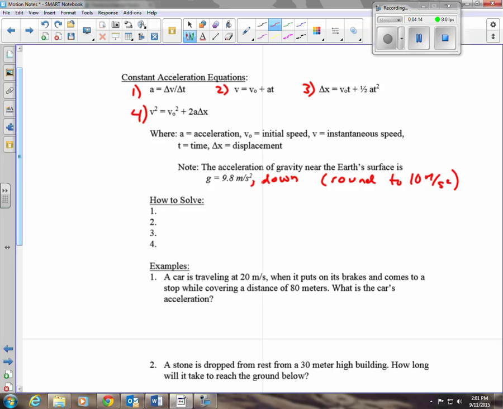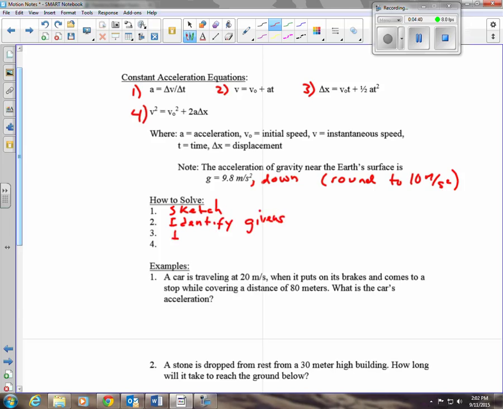Okay? However, most of the time, we're just going to use 10 to make that a little bit easier. Now, how to solve these problems, okay? And at first, they may seem really, really easy, and you might not feel like you have to make these steps. However, when you get to a trickier one, it's a good idea to do these steps. The first thing is you may want to make a sketch. Sometimes you can skip it, but I find it helps a lot. The second one is to identify your givens.